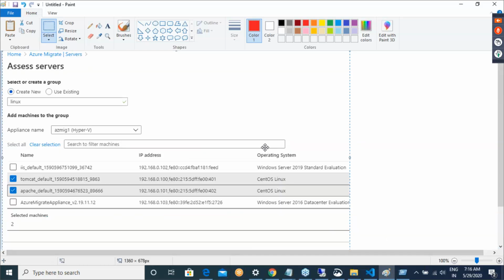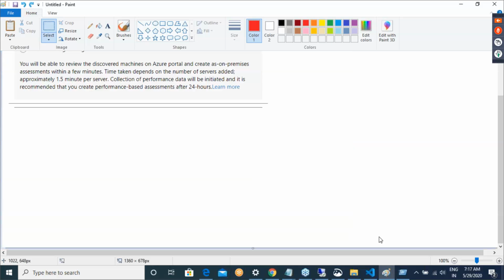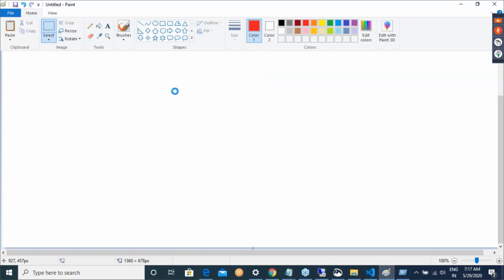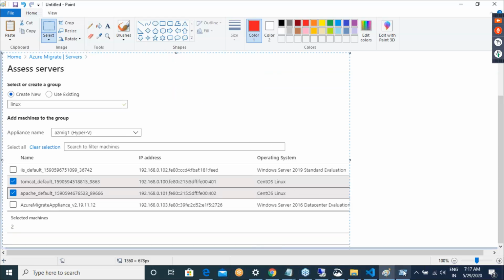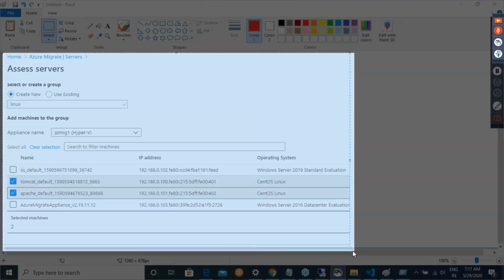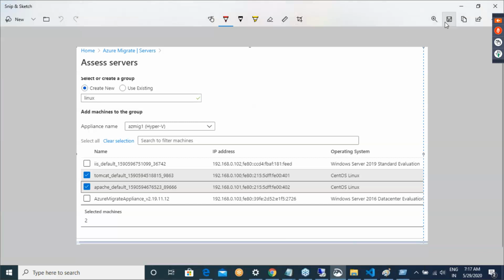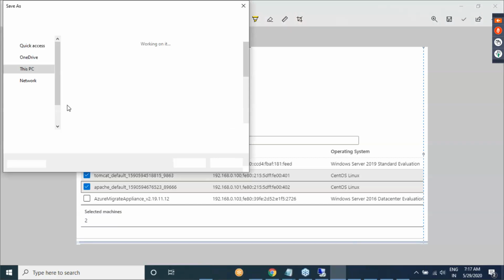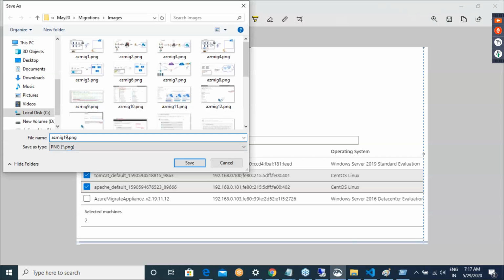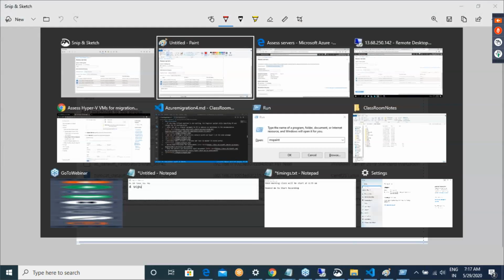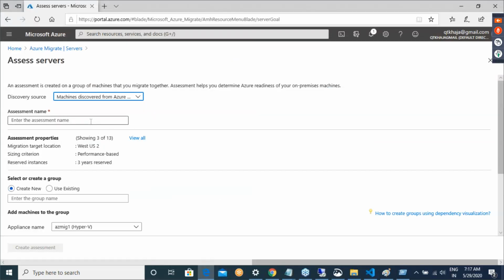Let me create an assessment and then try to select these machines. Good. So once you have done that assessment, then we can create one more assessment. This time I am calling it Windows assessment.